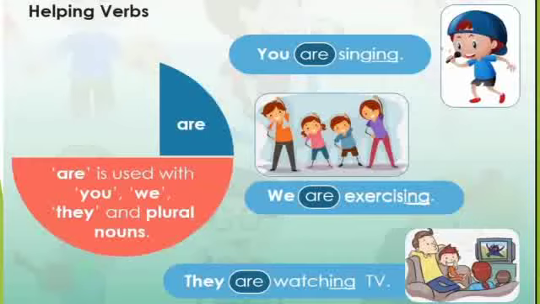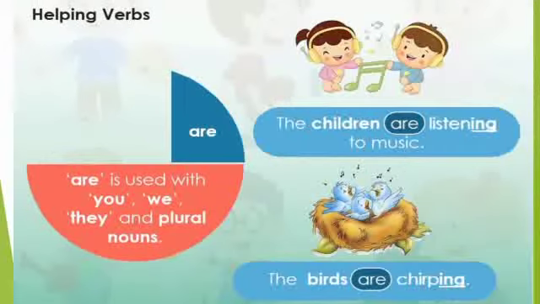Similarly, the children are listening to music. The birds are chirping. So here children and birds are plural nouns. So we have used the helping verb are.